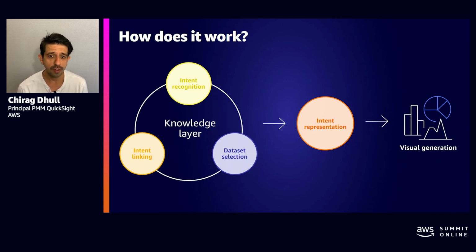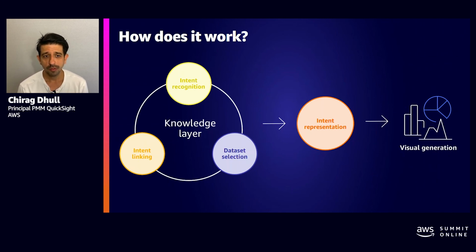To accomplish all of that, a knowledge layer that describes the underlying physical data schema is used throughout to inform our machine learning models. The output of all of that is then used to create what we call an intent representation, which is a SQL-like syntax that is then used to generate the visualizations in the UI.